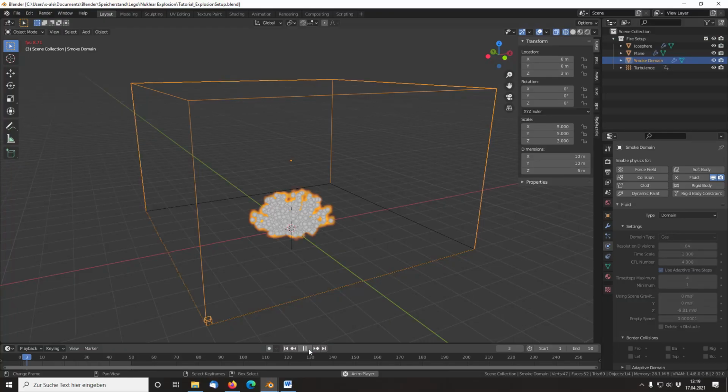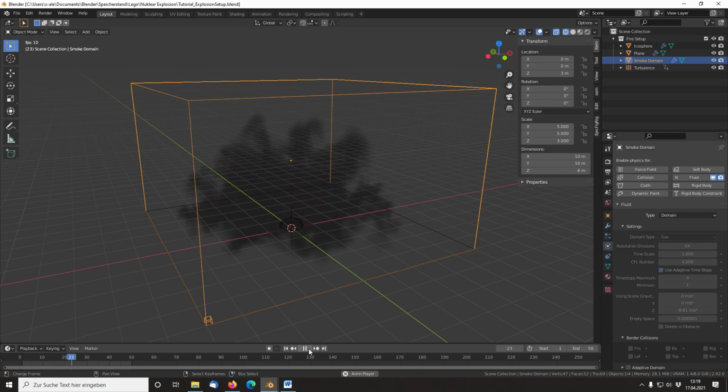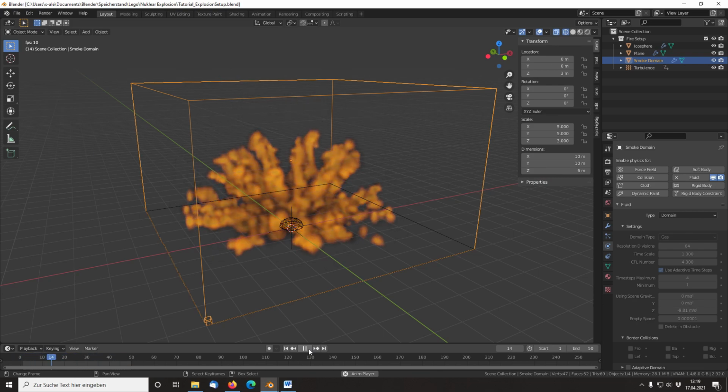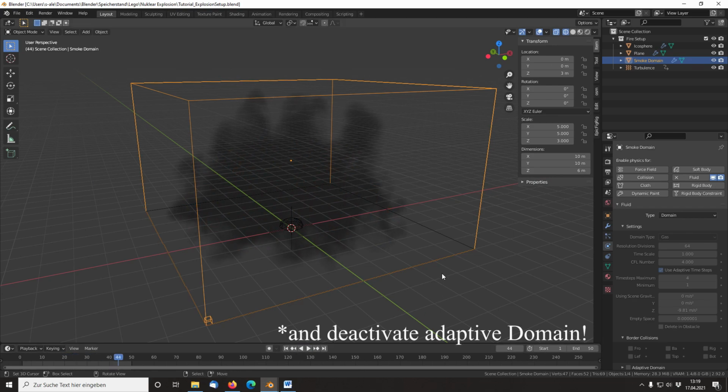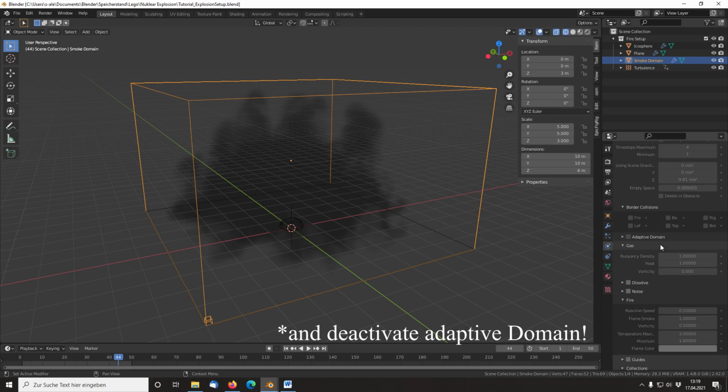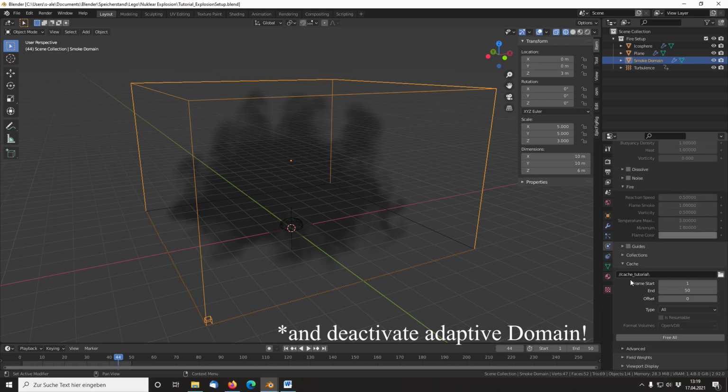First, set up an explosion you like. There are many tutorials on YouTube on how to do explosions with Mantaflow, so I will skip this part. Just make sure that you save the explosion cache in a location you will find later. Also, make sure that the simulation is saved in the OpenVDB format.